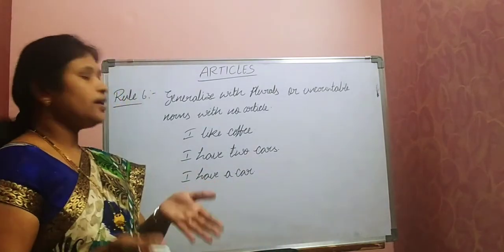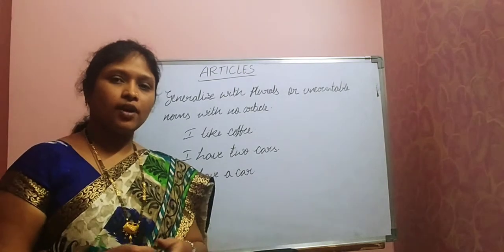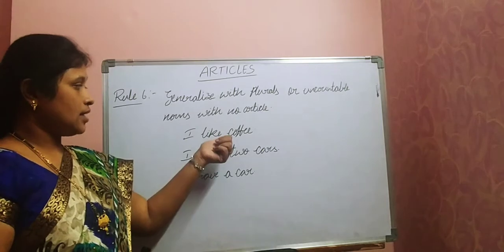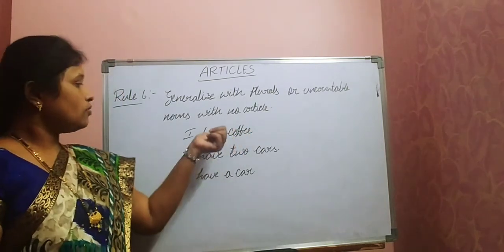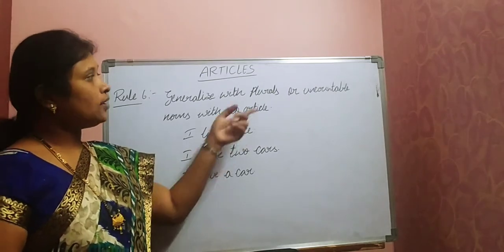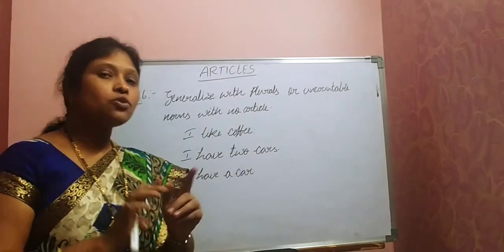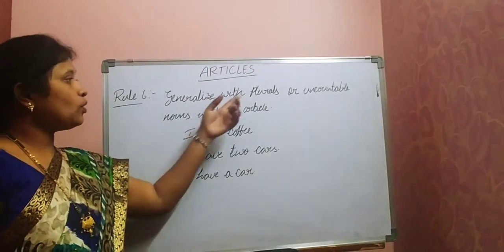I like coffee or I don't like coffee. It's a general one. So to describe those actions, we can say that. Coffee is an uncountable noun, so we haven't used any article here. So before uncountable nouns, that too in a generalized manner, we don't use any article. Next one, with plurals also.